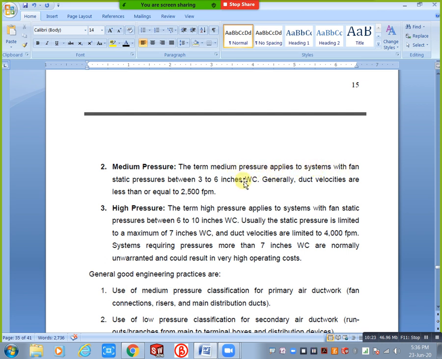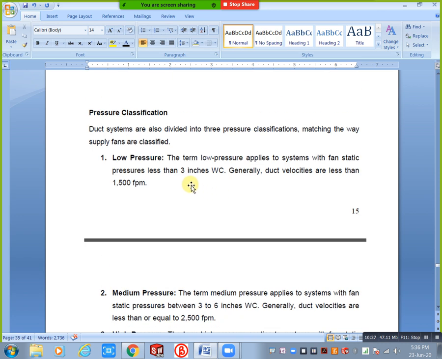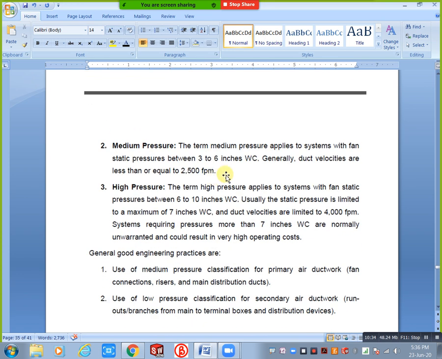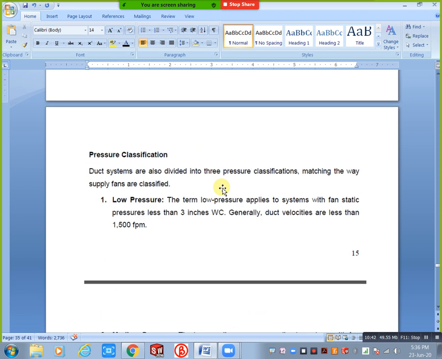You will consider this one also. Here, for the low pressure condition, we need a 3 inch pressure fan. You can see static pressure fan here, with fan static pressures between 3 to 6 inch. Here we have static pressure 3 to 6 inch, here we have 3 inch. Here the fan is different based on supply fans.